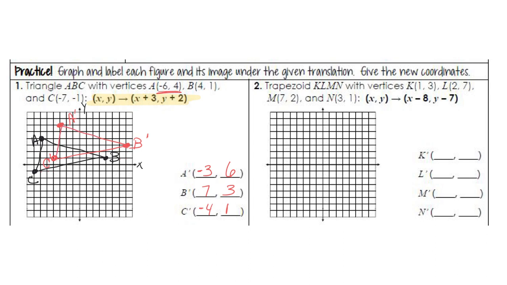Now this figure has merely slid over 3 and up 2 and is now here. They are congruent figures. That is all a translation is, essentially: a slide. I'm going to slide everything together 3 over and up 2. You can count it on a graph, or you can just take the rule and apply it to the coordinates you are given.